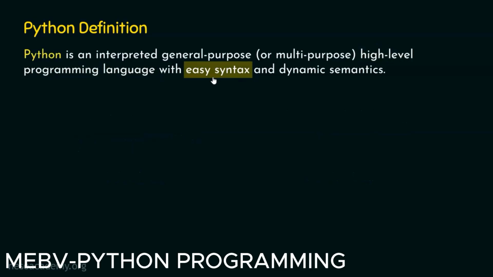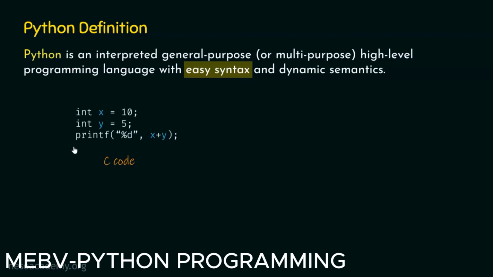Python has a very easy syntax if we compare it with any other programming language like C, C++, Java, etc. In order to understand this in a better way, I would like to give one example from C programming language and one from Python. I'll take the equivalent Python code to better demonstrate why Python has an easy syntax. Let's consider one example code from C.